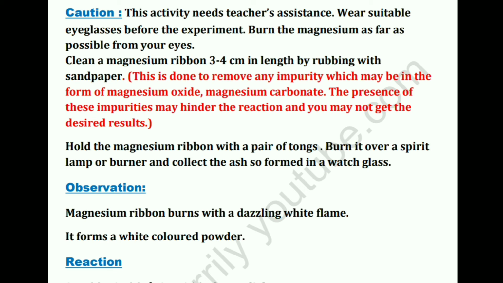Now after you have cleaned the magnesium ribbon, hold it with a pair of tongs. It's a laboratory equipment. Burn it over a spirit lamp or burner. So you hold it with a pair of tongs and then burn it over a spirit lamp or a burner. You can get them in the laboratory. These are laboratory equipments. And then collect the ash so formed in a watch glass. After you have burnt the magnesium ribbon, whatever ash is formed, you collect it in a watch glass. Now, what will be the observation? After you have done this procedure, what will you see?